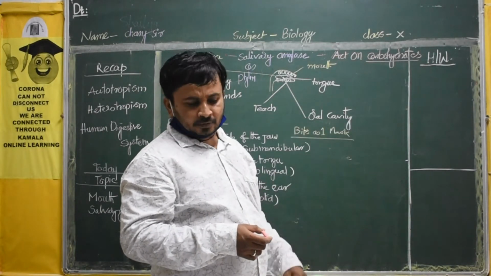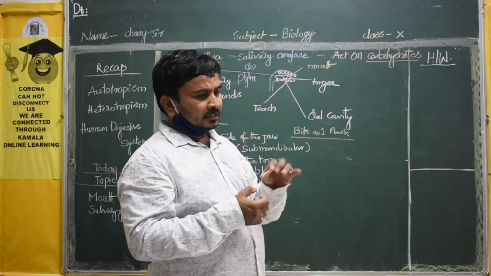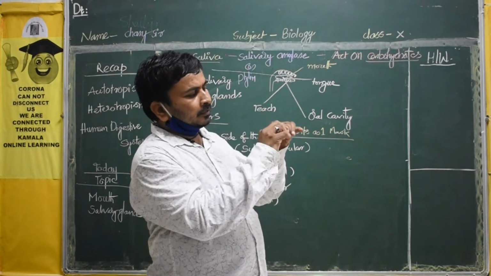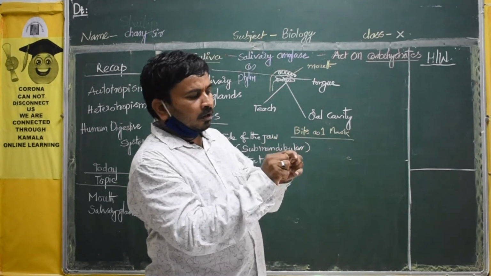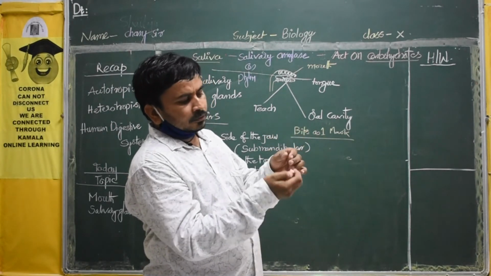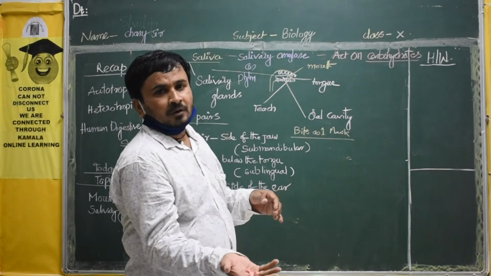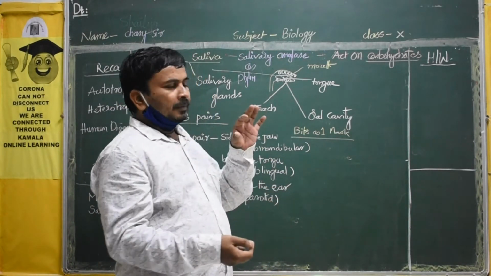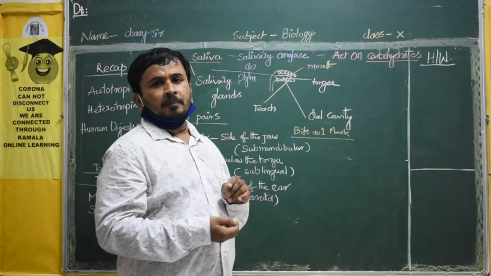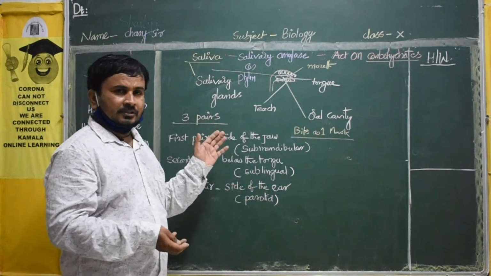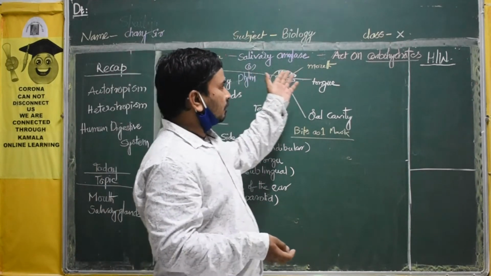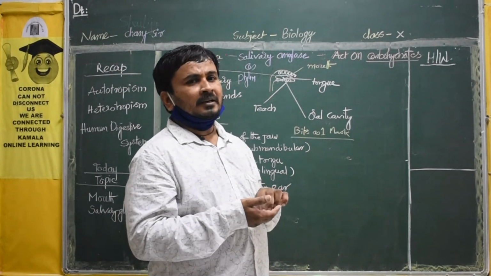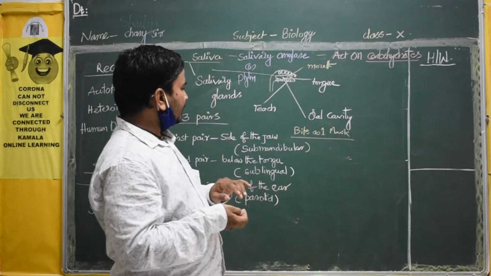What is the meaning of digestion? For example, this is a piece of carbohydrate. What will it do? It will break into small pieces. Digestion is nothing but a breakdown. The big pieces of the carbohydrates break down into small pieces. That is called digestion. So here also the carbohydrates will be digested. Some of the carbohydrates will be only partially digested.